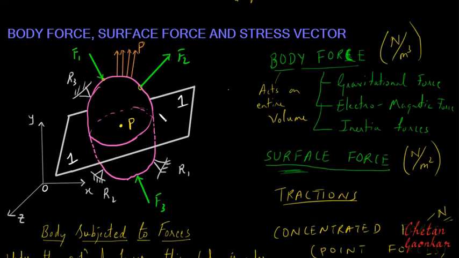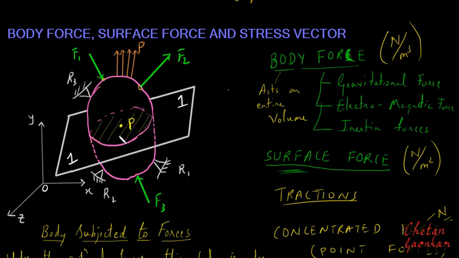Then we will consider one point here, point P, where we will try to see how the stresses are developed because of all these forces. We have considered one point inside this body. Now we will cut this body. We are not actually cutting it, but we will pass one plane through this point P, a plane 1-1, which cuts the body at this area.